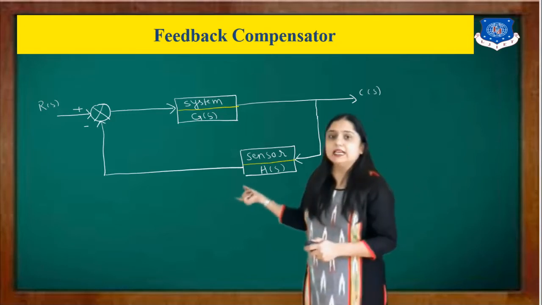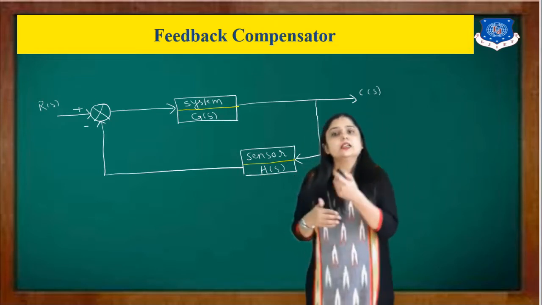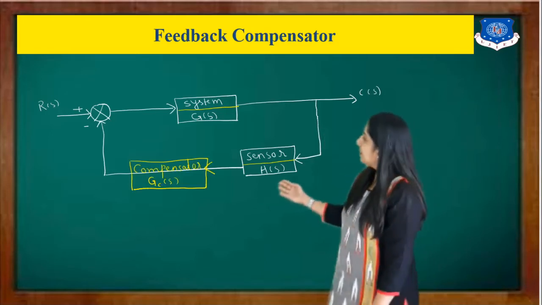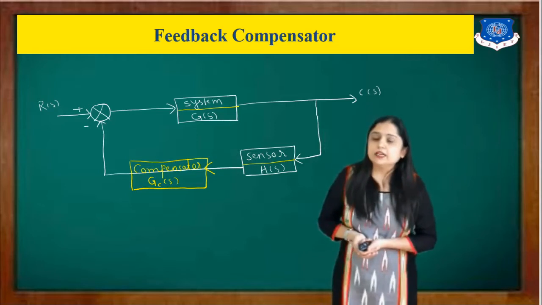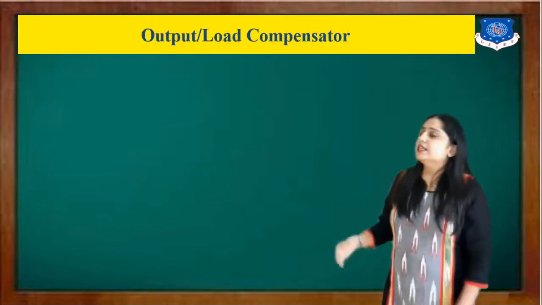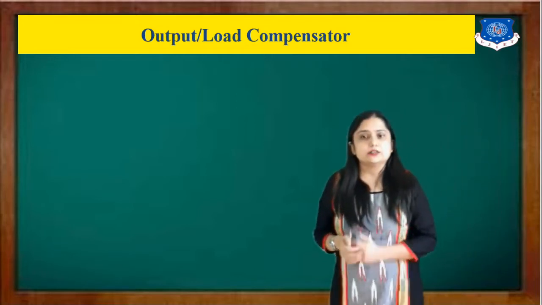Okay, so whatever the element, right now it's a sensor, so we have to add the compensator in series with the sensor, like this. So this kind of arrangement is known as a feedback compensator. Now next, what is it? It's an output, or we can say it's a load compensator.